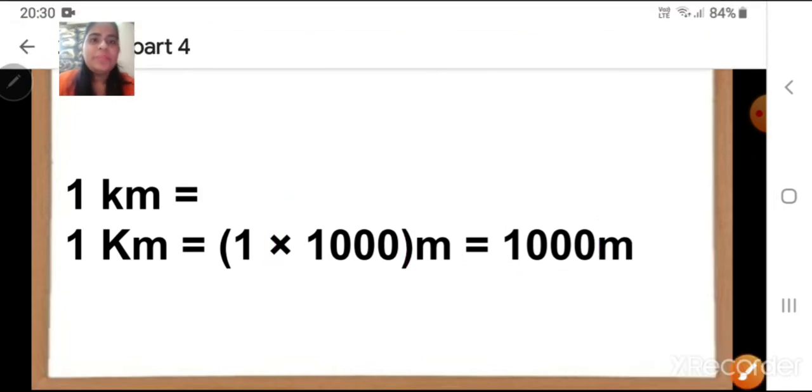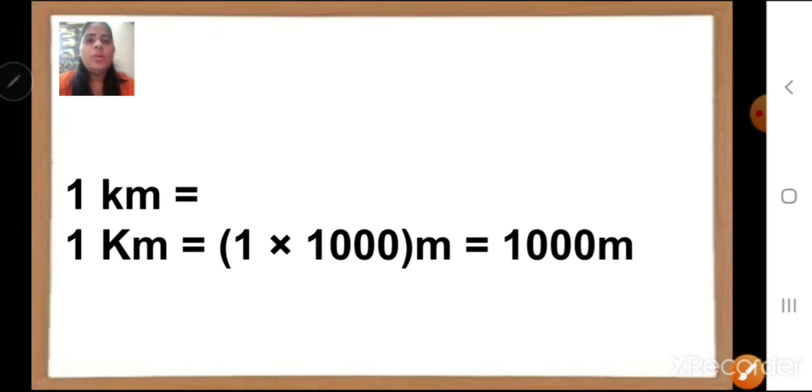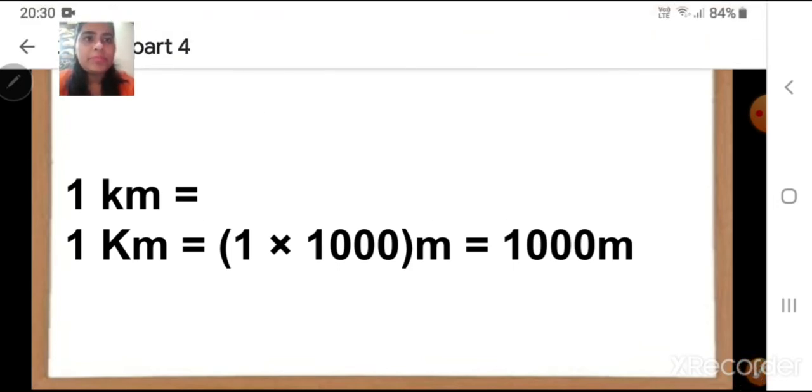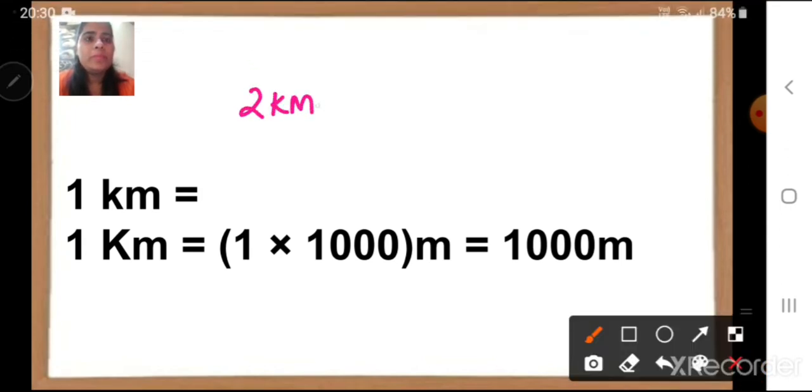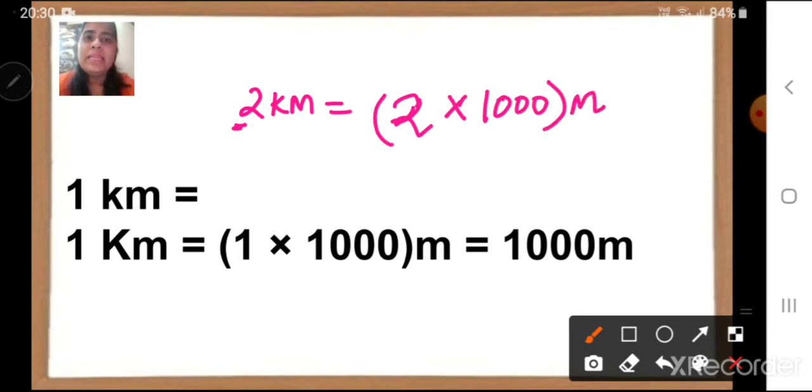The same way, if I want to know what 2 kilometers is, I will take the number 2 multiplied by 1000, and I will get my answer in meters. 2 into 1000 is 2000 meters.